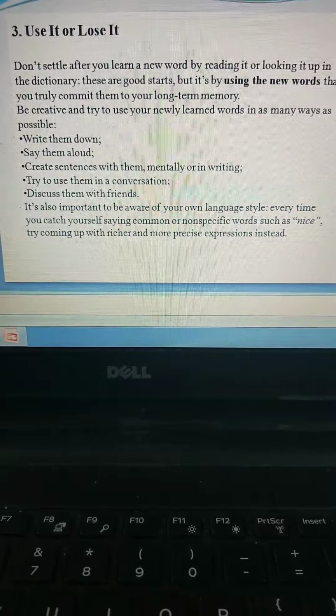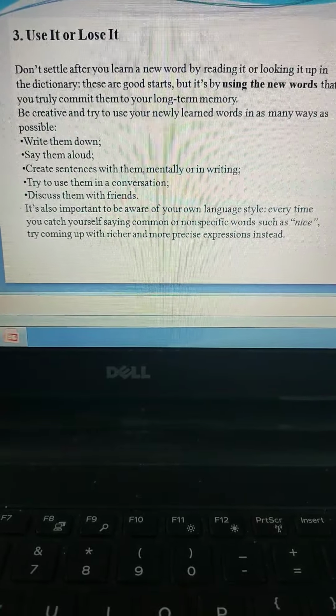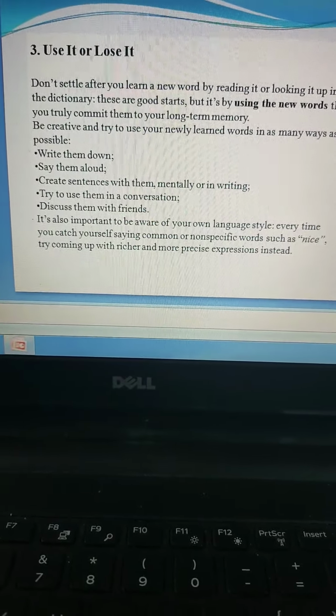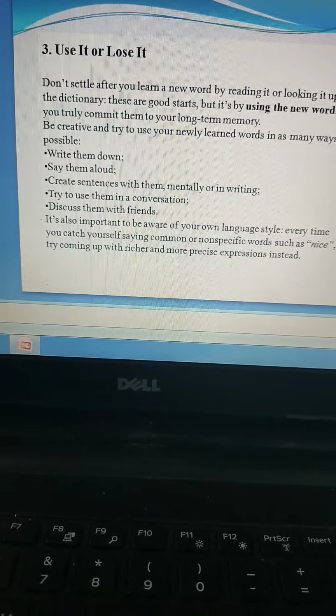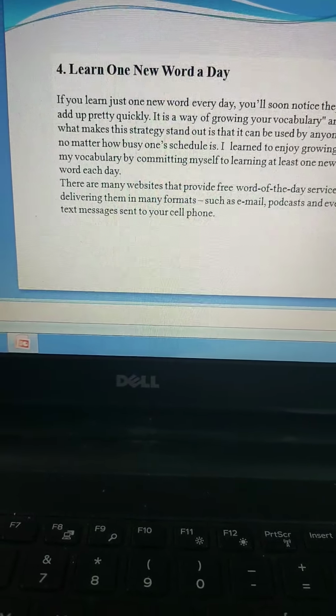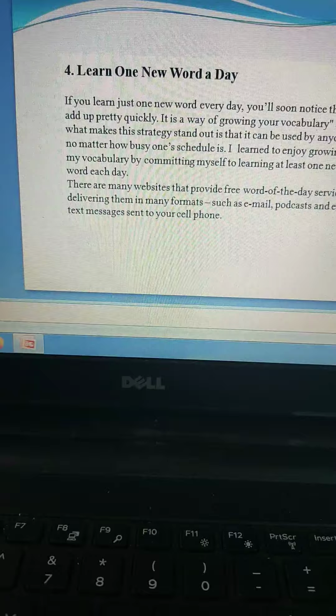Try doing this. This is very, very important, guys. Use the word or you will lose the word. Now coming to the fourth tip of enhancing your vocabulary.